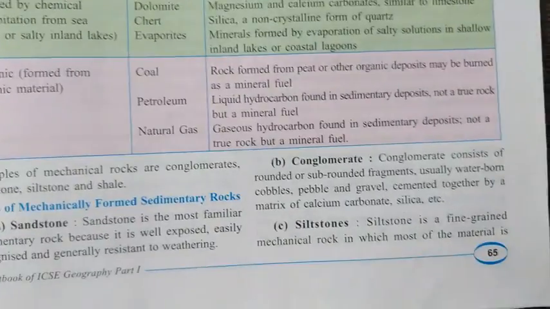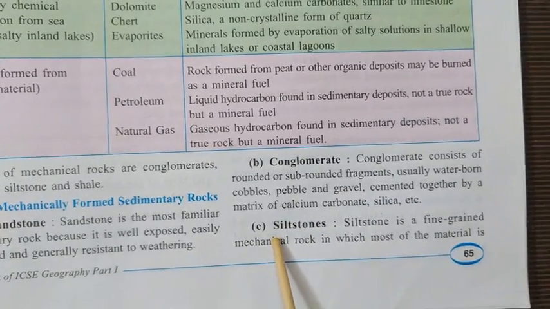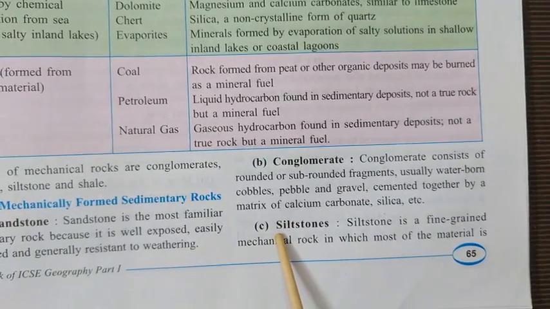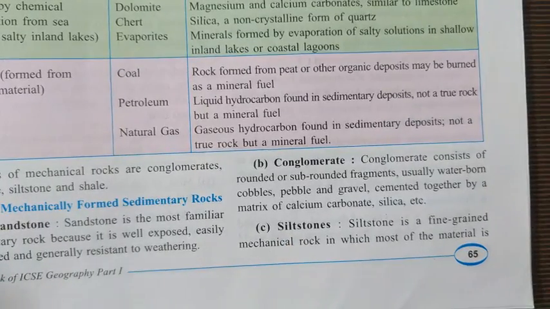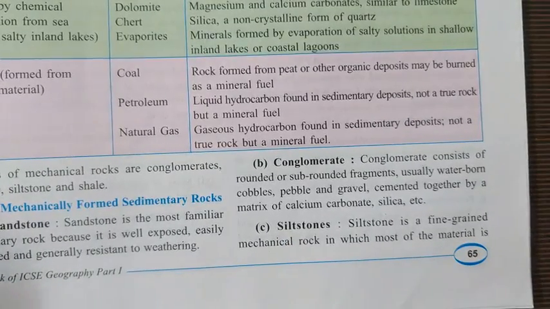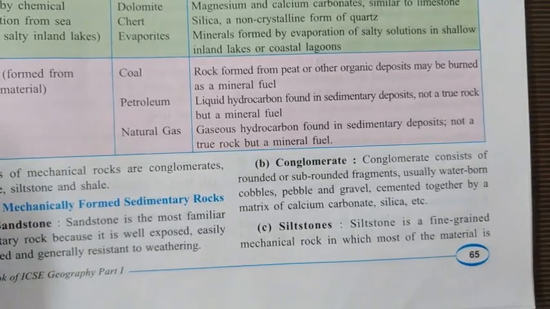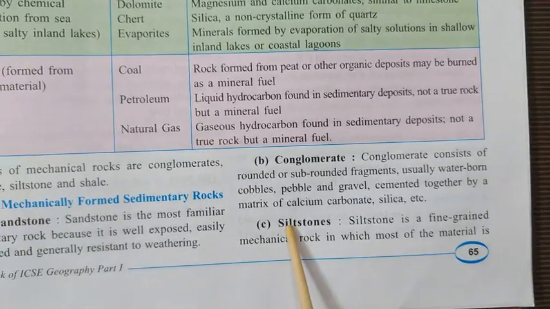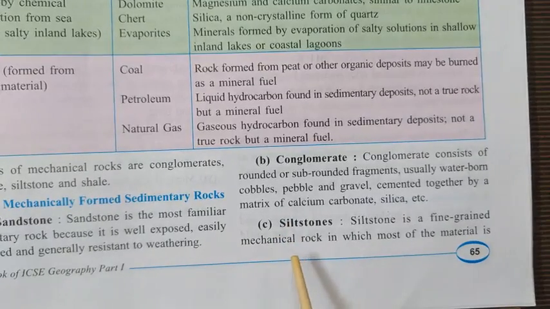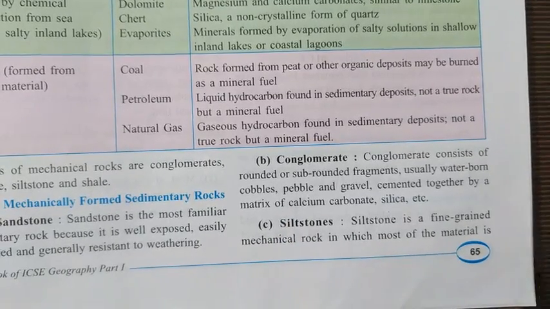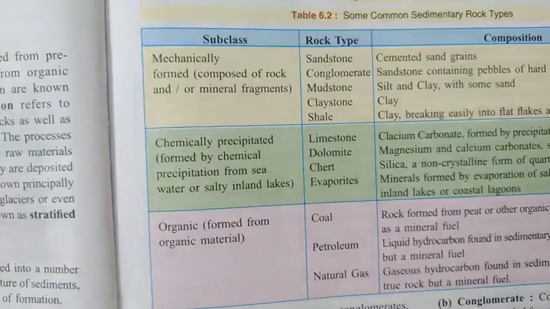Next is siltstone. The word silt, all of you know. What is silt? The deposition that is done by the river. The river brings the silt and during floods deposits it on both banks of the river. When this silt goes through the process of lithification, it gets solidified and forms rock, and those rocks are called siltstones.